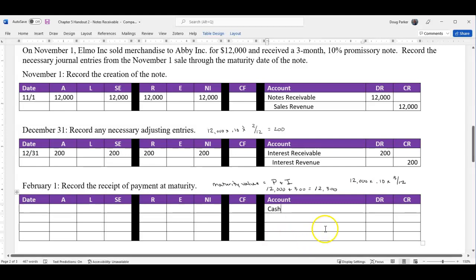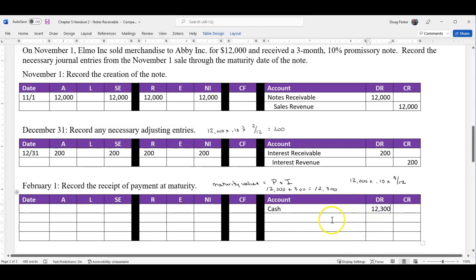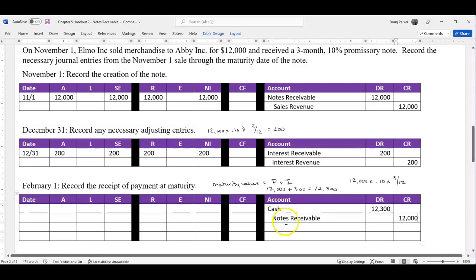So when our customer pays us, that's what they're going to pay us. They're going to pay us $12,300 if they paid the note in full, so receipt of payment. Now, why did we receive it? Well, one, they're paying off their note, so we're going to get rid of the note. The note was carried at $12,000, so we're going to take it off at $12,000.